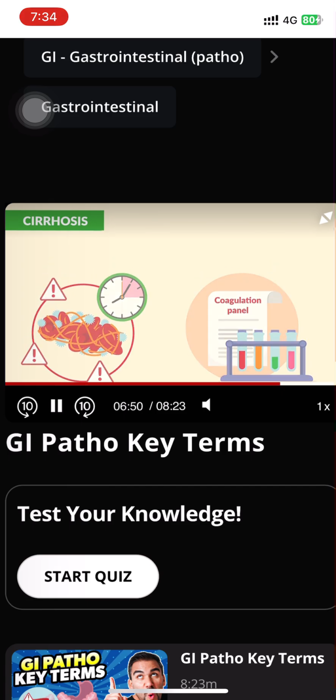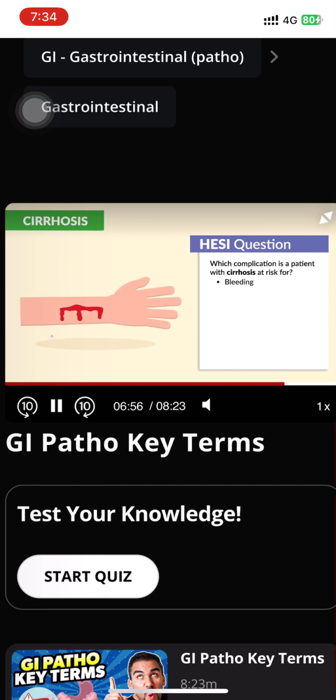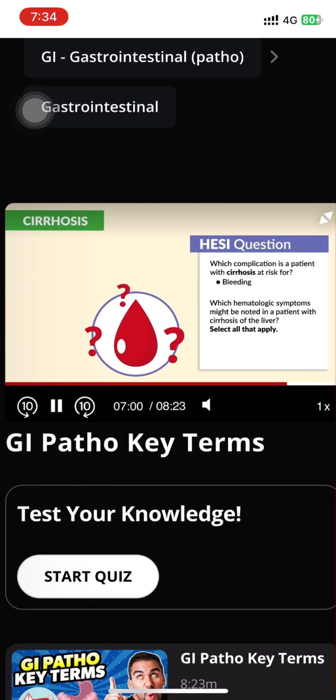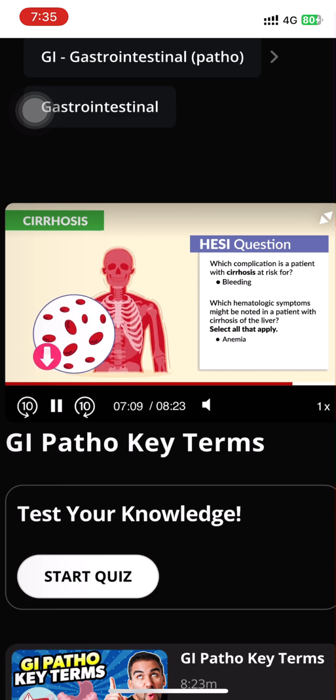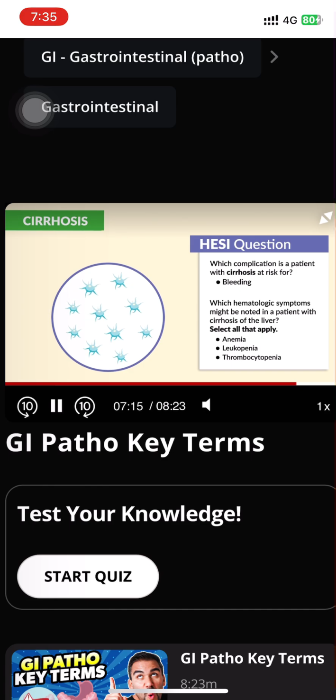So here's a question: which complication is a patient with cirrhosis at risk for? And the answer is bleeding. And another question, which hematological symptoms might be noted in a patient with cirrhosis of the liver? Select all that apply here. Anemia, low blood volume, leukopenia, low white blood cells, and a big one here, thrombocytopenia, low platelets under 150,000.